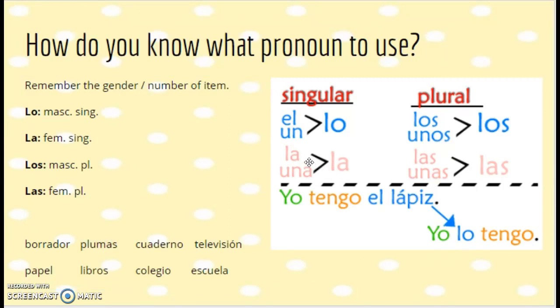You can also think of an article. I found this neat graphic showing which articles. So for instance, if it's a masculine singular word, the word for the or a is going to be el or un, so therefore your direct object pronoun would be lo.